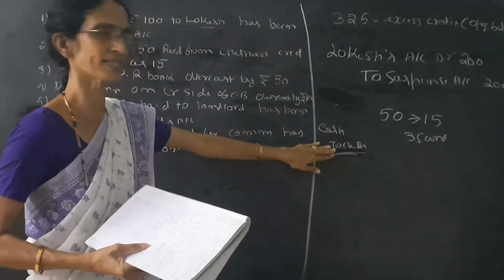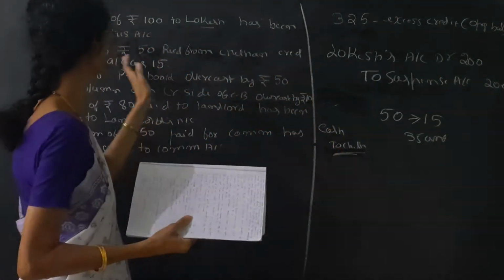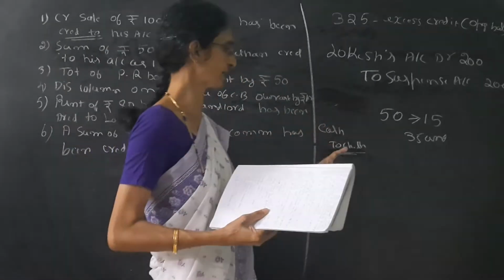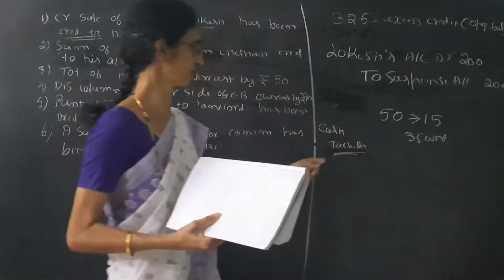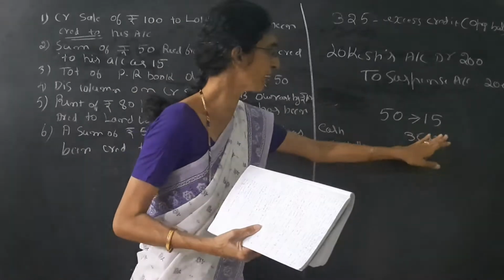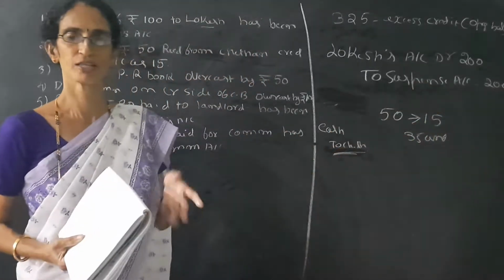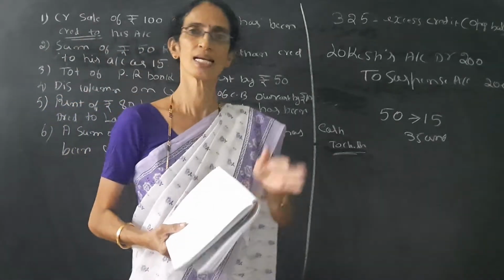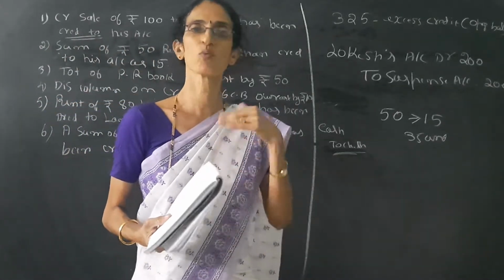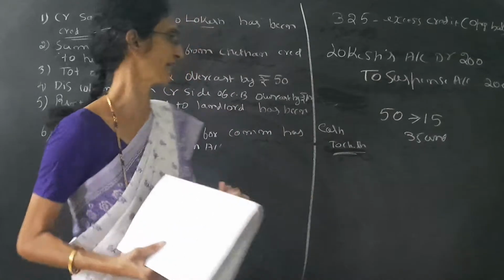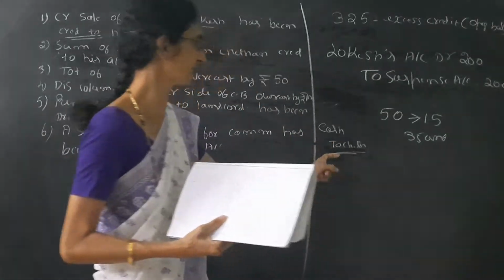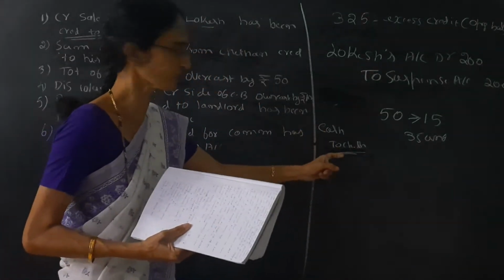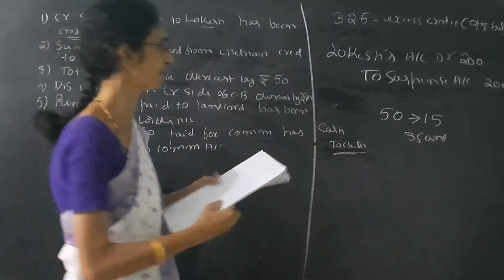Actually Chetan's account is credit here, because received from Chetan means cash account debit to Chetan's account. So I already told you, if anything is undercast it means same side. If it is overcast it means opposite side. So here it is undercast in Chetan's account. So Chetan is credit here. So his account should be credited.